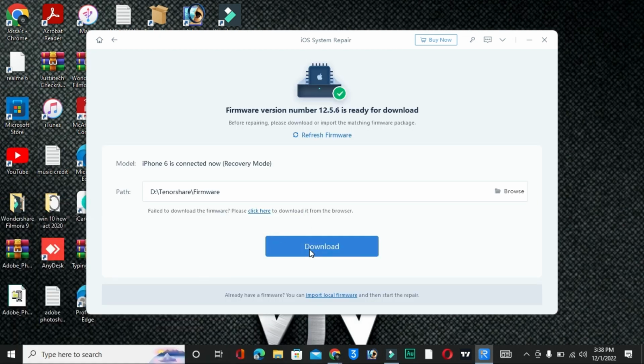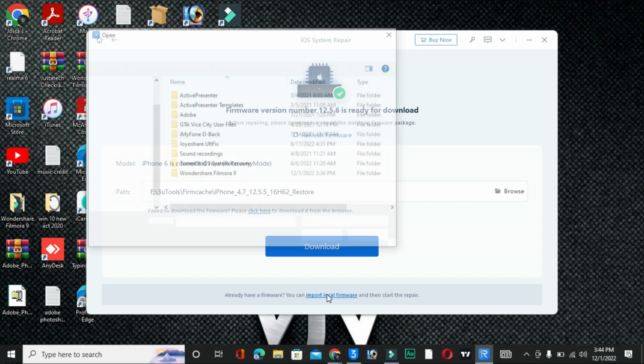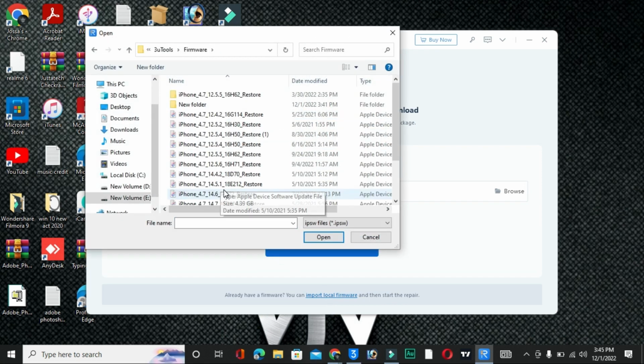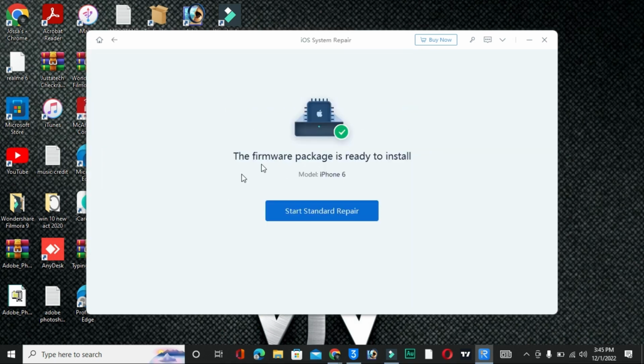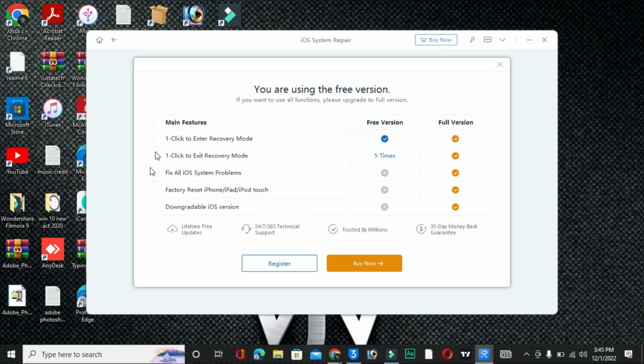So now after doing this, you have to click on this download. You will see my iPhone is 6 only and the software version is 12.5.5, maybe. So here you have to download your firmware file. Like I am using iPhone 6, so I have iOS 12.5.5. But if you already have a firmware file, you have to select that. I have already downloaded a firmware file. But firstly you need to download a firmware file which is perfect and suitable for your iPhone. Simply tap here, compatible, tap here.